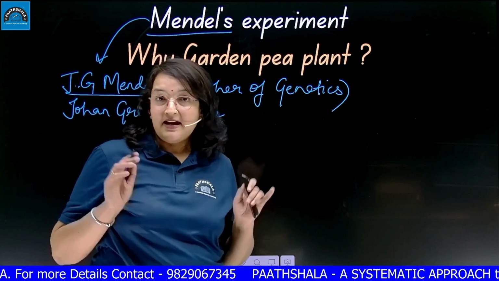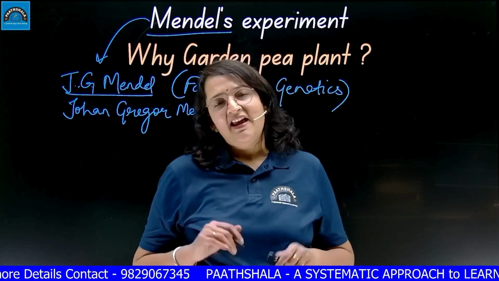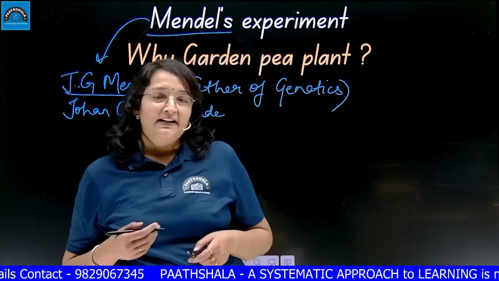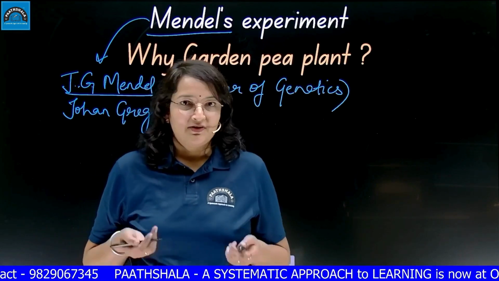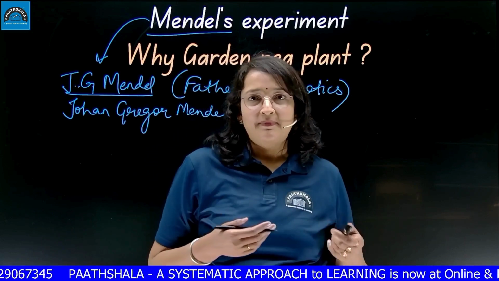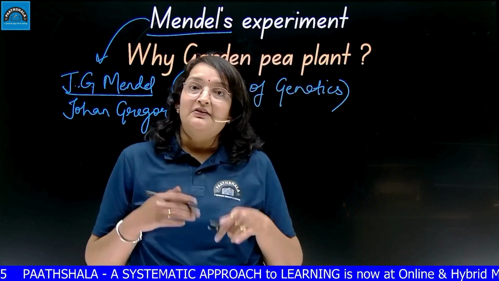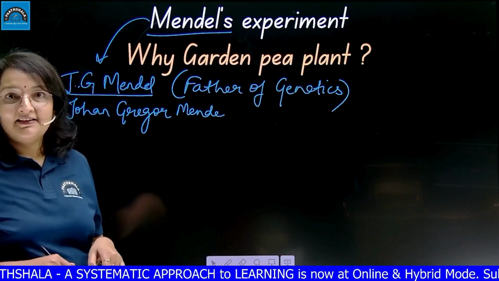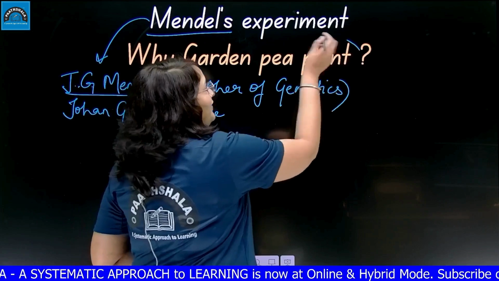And the interesting fact is that he was not a biologist. He was actually a mathematician, and he was very fond of gardening. So during his free time, he started doing some experiments in his garden area. He selected a plant, the garden pea plant, Pisum sativum, and he started calculating some results from that on the basis of mathematical formulas, right? And on that basis, he concluded some laws of genetics. Interesting, no? So John Gregor Mendel, J.G. Mendel, is known as the father of genetics, and he worked on the pea plant.